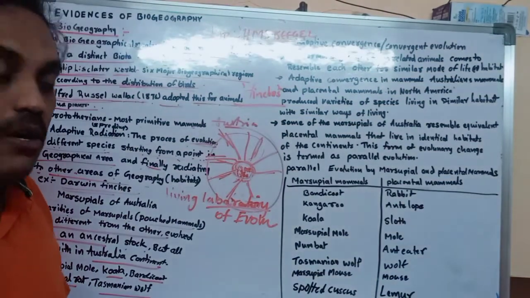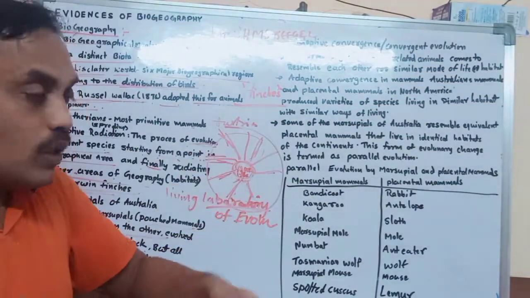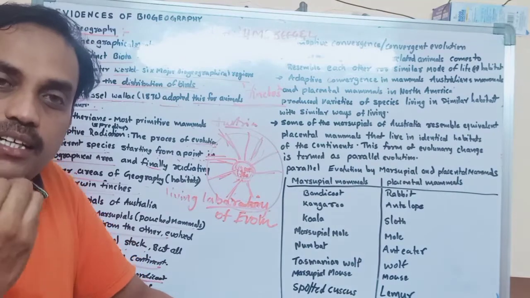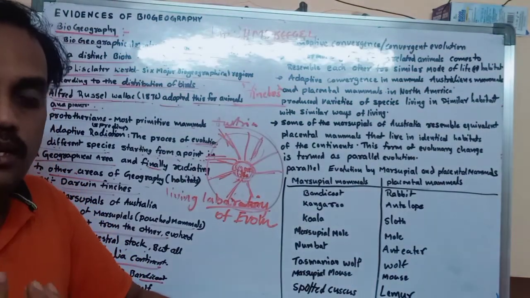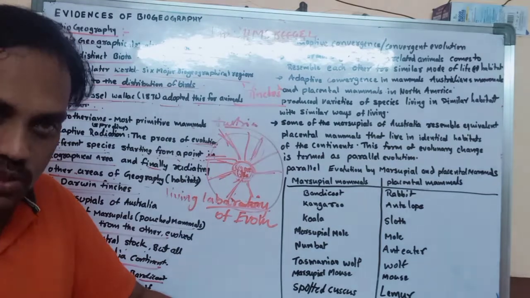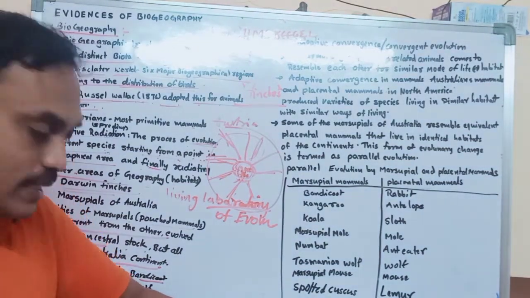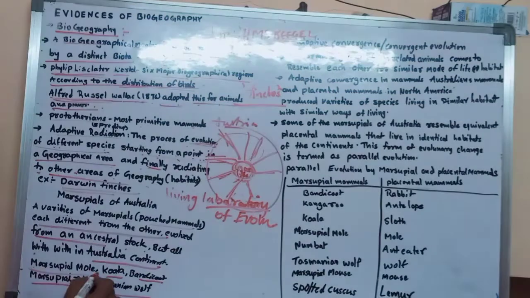But one character is similar, resembled. What is that? Among the animals living in Australia, most of the animals resemble in one character. What is that character? Marsupial. Marsupial means pouched animals, pouched mammals. Examples are marsupial mole, koala, bandicoot, marsupial rat, Tasmanian wolf.